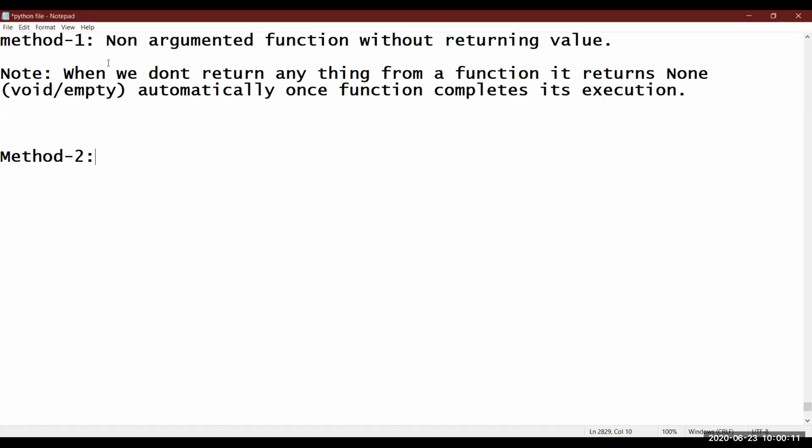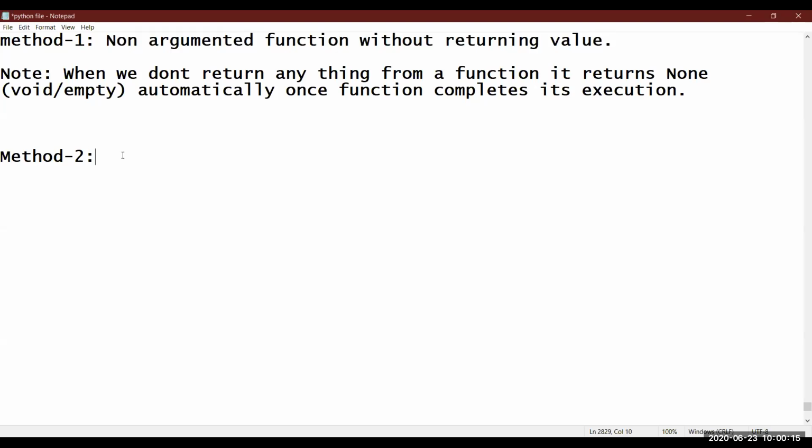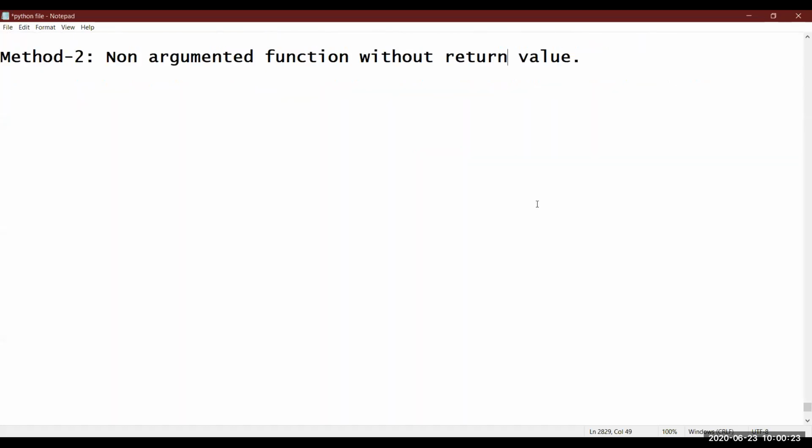Non-argumented function with return value. That means now we want the answer which the function is doing, with return value. We want to see what exactly the function is doing. What is the meaning of this? Suppose, let me give you a simple example. Suppose there is an ATM function. And just assume that this ATM is not accepting anything. It can simply work by button. It is not accepting any argument.